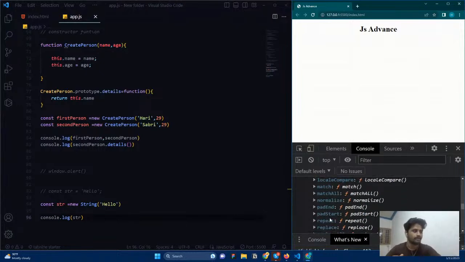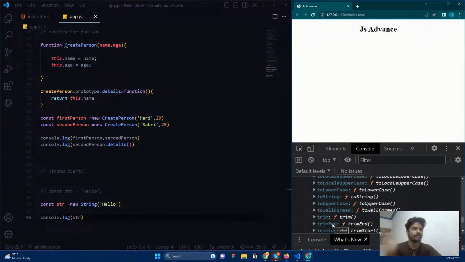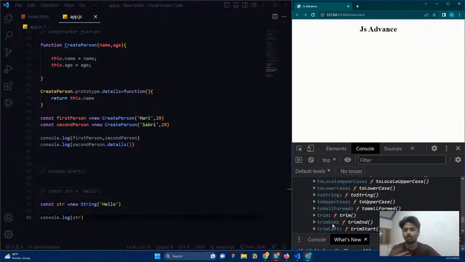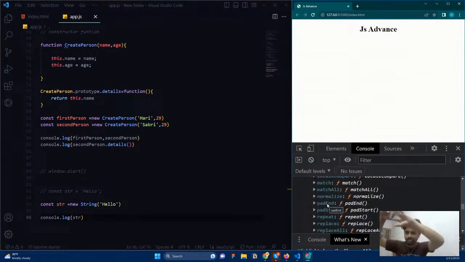We use them. And here only are replaceAll, slice, substring, trimEnd, trimStart, toUpperCase, toLowerCase. Every method will be here only. So it is there in the string prototype. When I create a string, the string is taken by the constructor, and the constructor is going to create a string object and attach all the default methods that are available for the string.